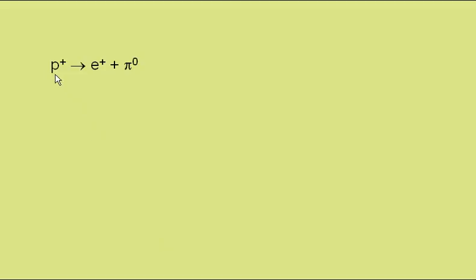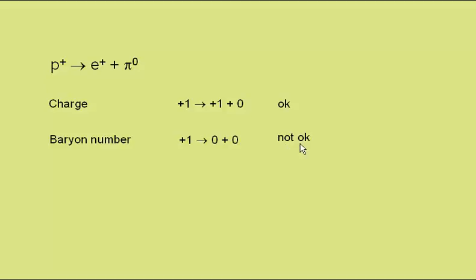In this case, a proton becomes an anti-electron or a positron plus a pi naught. Charge. The proton has a charge of +1, the positron a charge of +1, and the pi naught is neutral, so this is okay. Baryon number. The proton has a baryon number of 1, the positron and the pi naught both have 0 baryon number, so this violates the conservation of baryon number. It is not okay, the interaction is not seen.